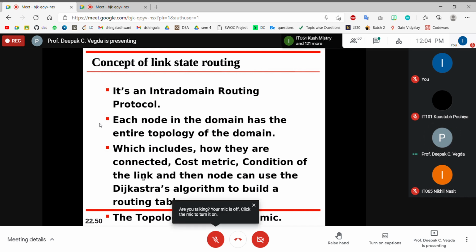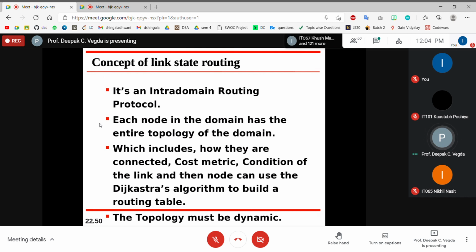The second line says that each node in the domain has the entire topology of the domain. Each node in that entire domain will have a copy of the entire graph, which includes how they are connected, first thing. The second thing is the cost metric and the condition of the link. Then a node can use the Dijkstra algorithm to build a routing table.